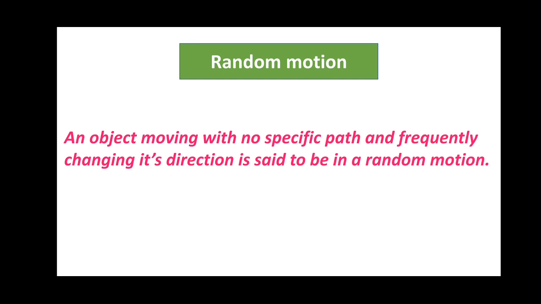So, if an object is moving with no specific path and frequently changing its direction, it is said to be in random motion. Other examples of random motion are a dancing girl who moves in different directions at different speeds, and a football player moving in different directions during a game of football.